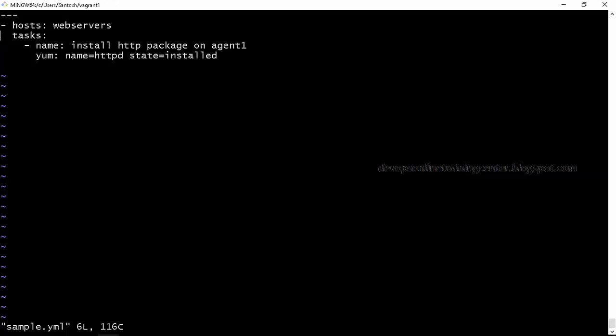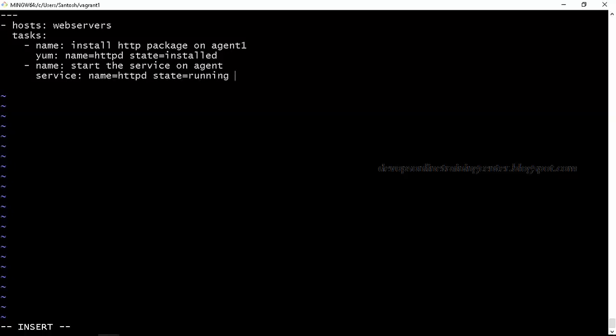So we have tasks, name, install HTTP package. This is just like a description. You can give anything. Then here the module name is yum. Name is httpd, state equal to installed. Now we'll give another name, start the service on agent. I'll just say the module name is service, name is httpd, state is equal to running, or I'll say started.